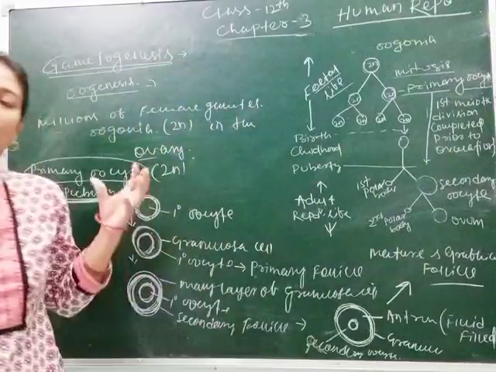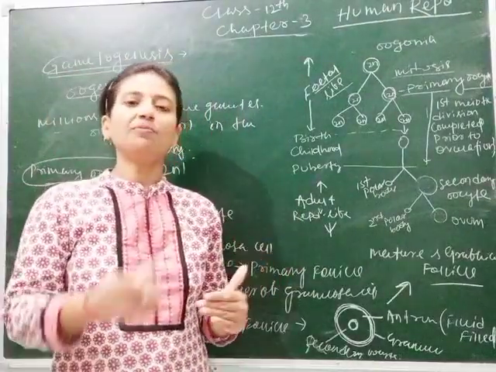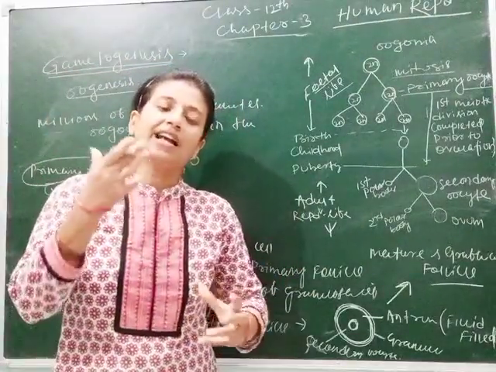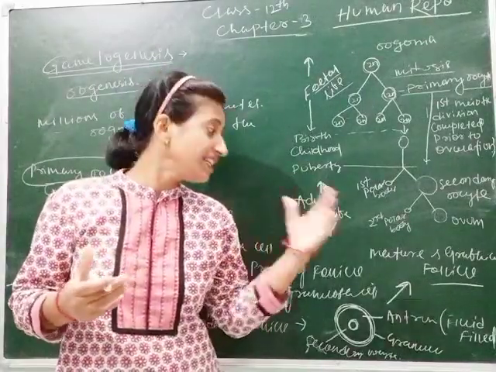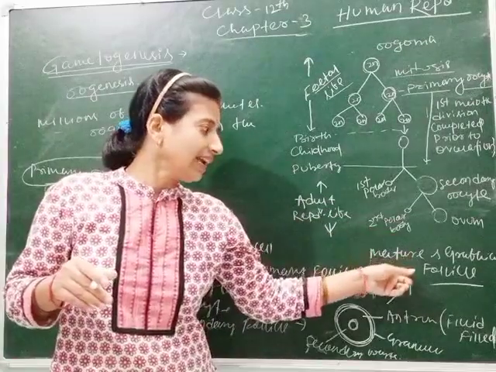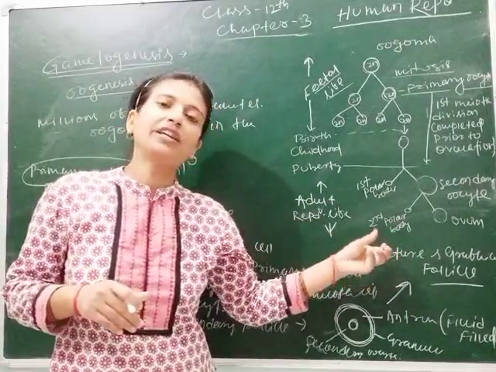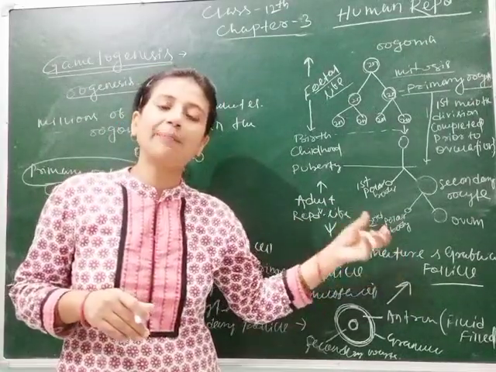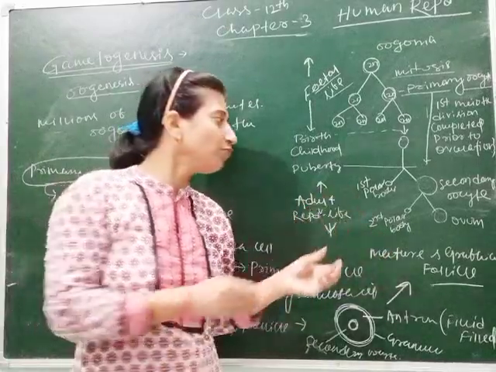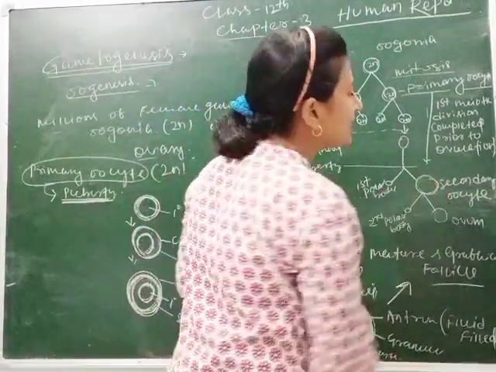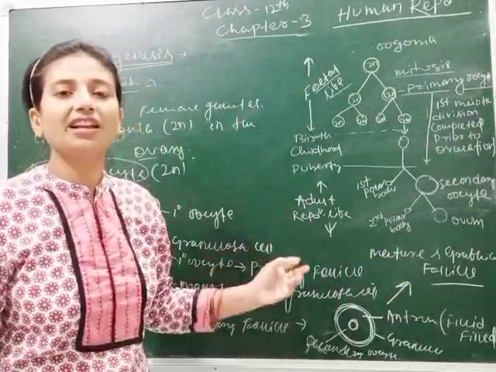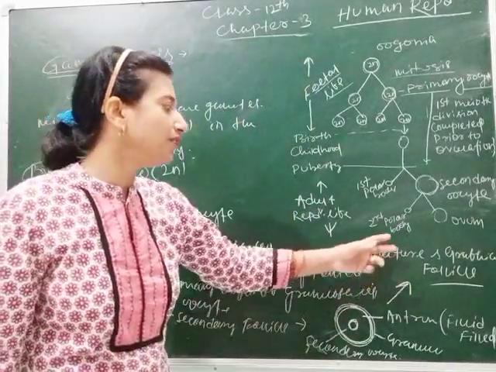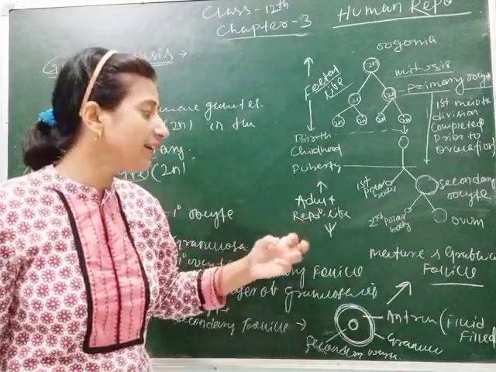Due to the hormonal action, as in case of human males, we see how the process of spermatogenesis occurs and which hormones help in releasing the male gamete sperm. Here exactly what happens: the mature follicle or Graafian follicle, inside which is the secondary oocyte. Another thing students remember, we can't say ovum till it is released from the Graafian follicle or mature follicle; it is said to be secondary oocyte.